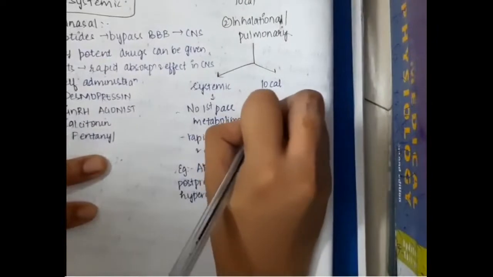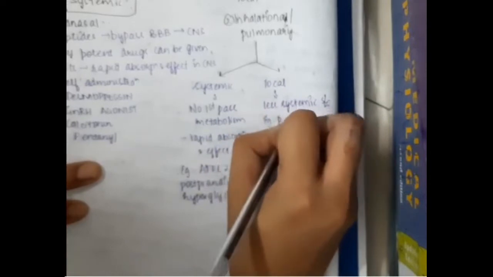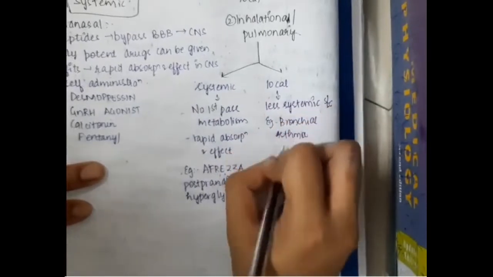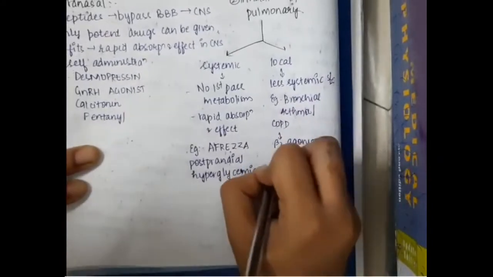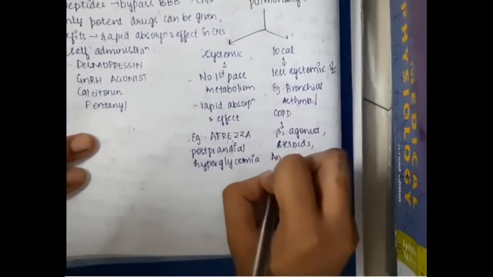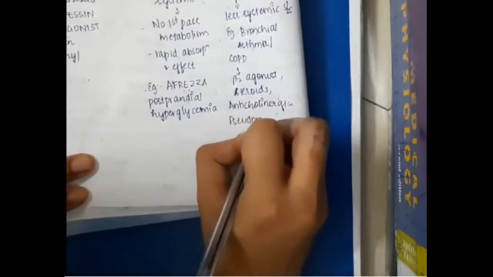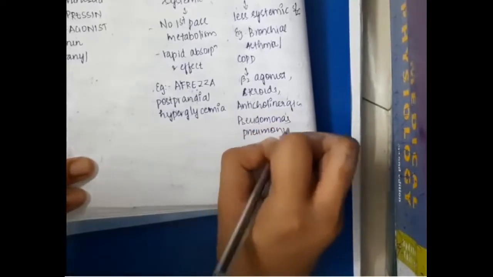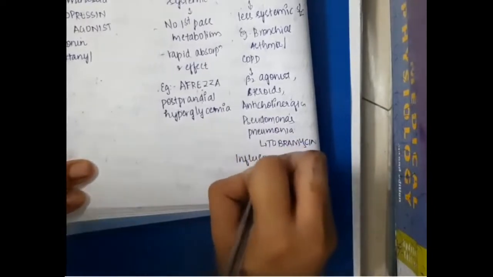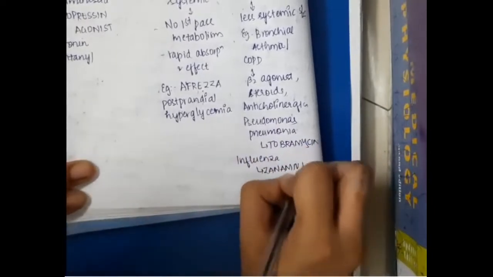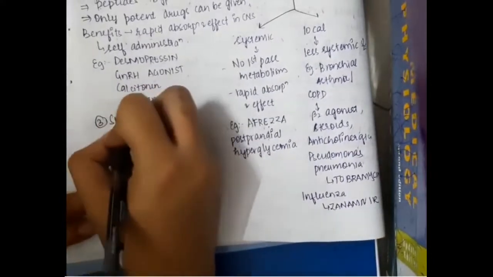Then if you see the local route, this local route has fewer systemic side effects. Examples of drugs given in the local route are for bronchial asthma or COPD, which are beta 2 agonists, steroids or anticholinergics. They can also be given for pseudomonas pneumonia, like tobramycin through the inhalational route, or for influenza, zanamivir can be given through the local route.